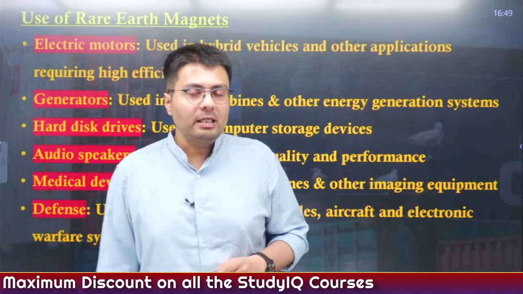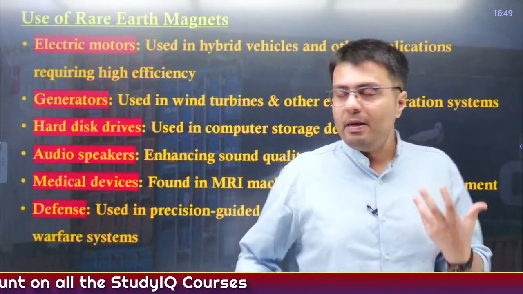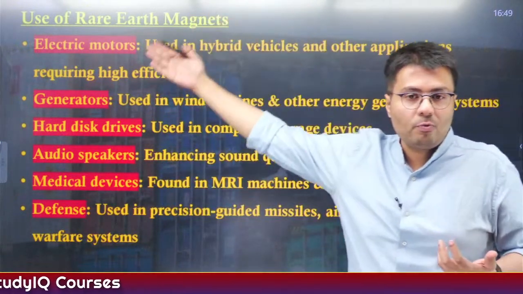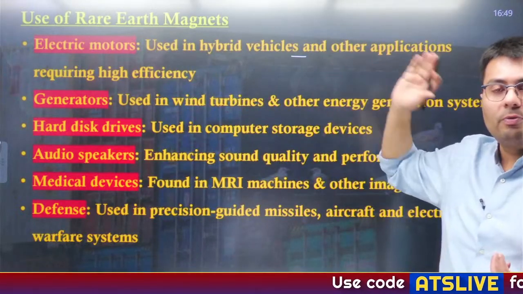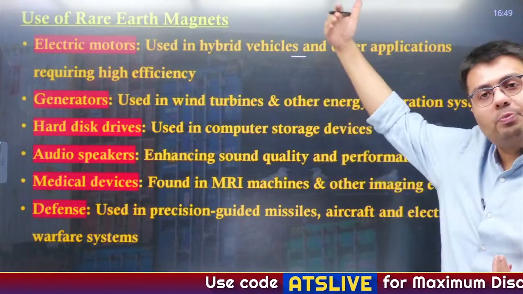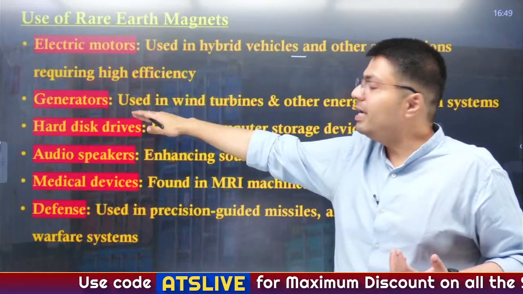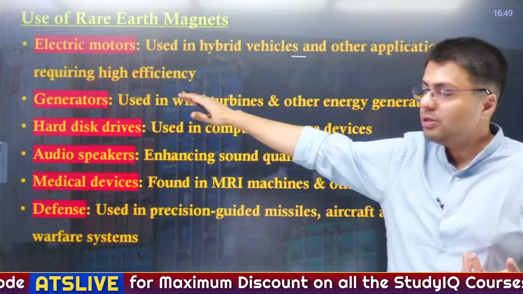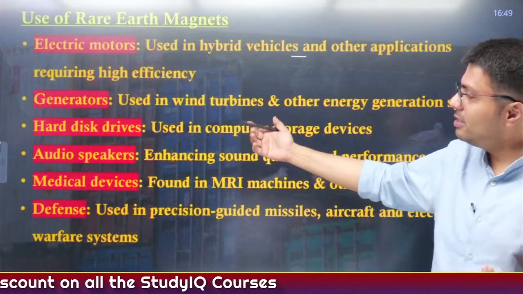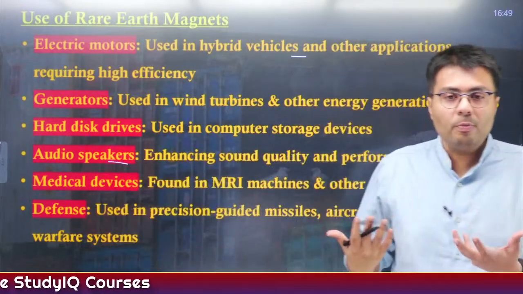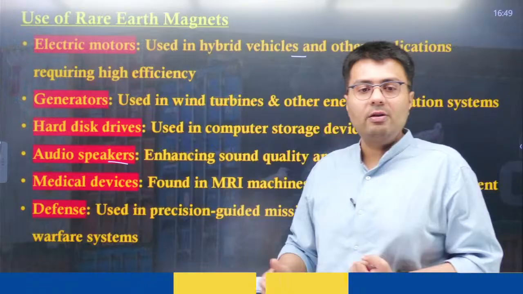Now, the big part is they are used in these kinds of applications. For example, they are used in electric motors, which are now used to power EVs and hybrid vehicles, because these motors require high efficiency, which is provided by these magnets. Similarly, wind turbines and their generators use these magnets. Hard disk drives for data storage, etc. Audio speakers that you might have in your home use these rare earth magnets.